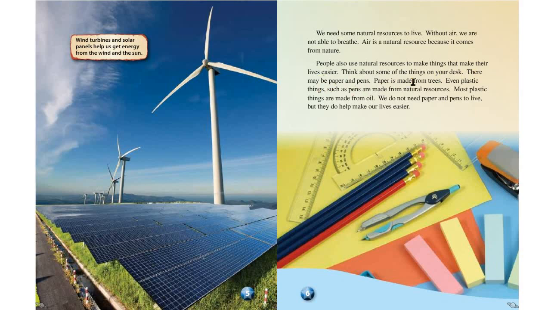Think about some of the things on your desk. There may be paper and pens. Paper is made from trees. Even plastic things such as pens are made from natural resources. Most plastic things are made from oil. We do not need paper and pens to live, but they do help make our lives easier.